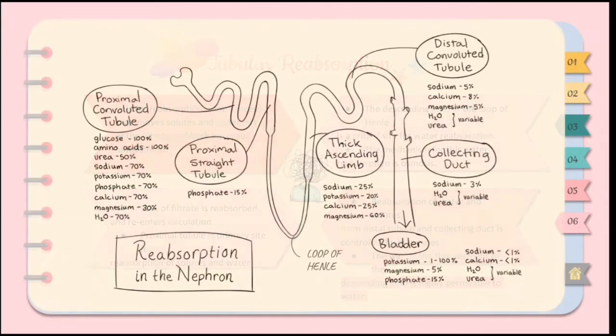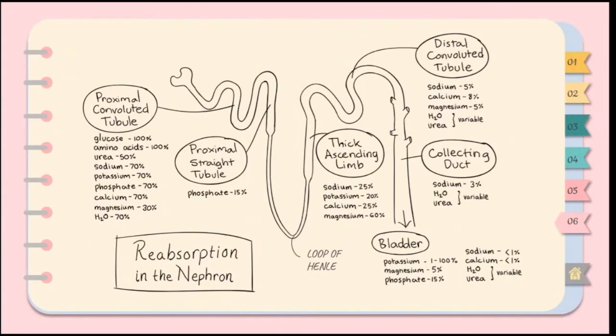Now, here we have our nephron. As the blood exits in the efferent arteriole, it enters the vasa recta, which are basically capillaries that follow the tube of the nephron. It allows the reabsorption of things back into the circulation. The tubule of the nephron has a few sections.